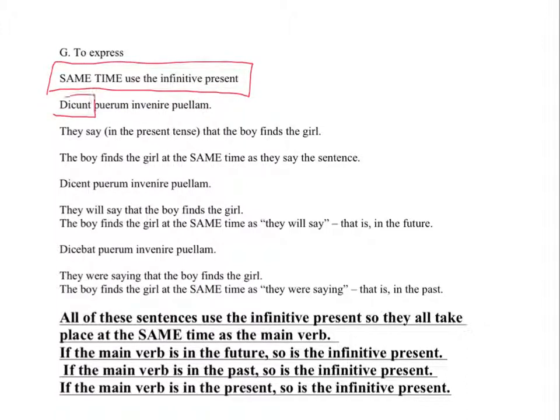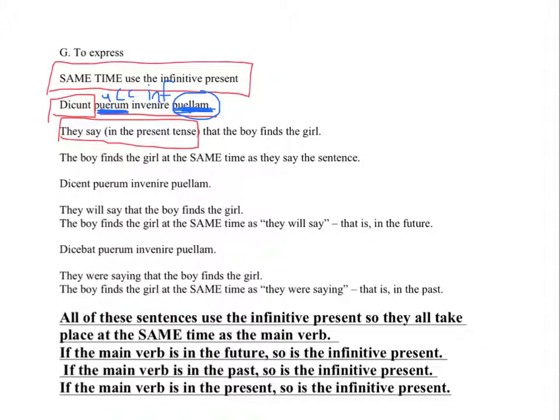So in this main clause, it's dicunt. That means they say, and dicunt happens to be in the present tense. Dicunt puerum invenire puellam. Note that puerum is in the accusative, even though it's the subject of the indirect statement, and invenire is in the infinitive, because it's in the clause of indirect statement. Puerum's in the accusative, so is puellam. So how do I know puerum is the subject of the indirect statement? Because puerum comes first. Sometimes you could have two accusatives in a clause of indirect statement. The one that comes first has got to be the subject.